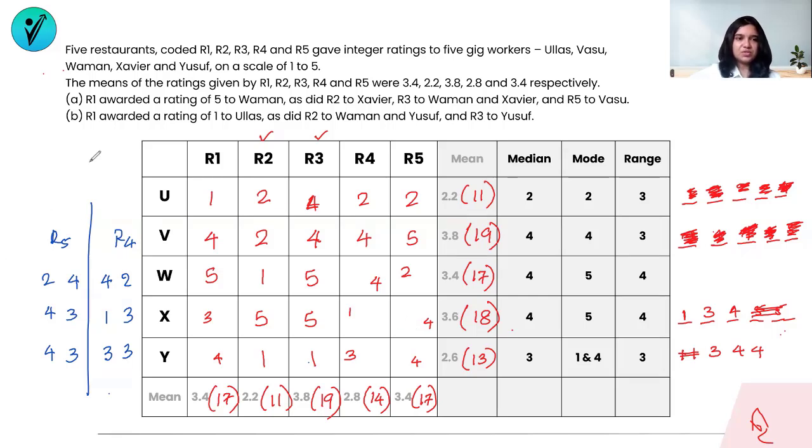We have now zeroed down on the possible conditions and we've got all the scores that we wanted. So this is how our final diagram looks like. We've received the scores from all the 5 restaurants for all the 5 workers. And now answering the questions is a piece of cake. Let's take a look at the questions and answer the type-in-the-answer type of questions.